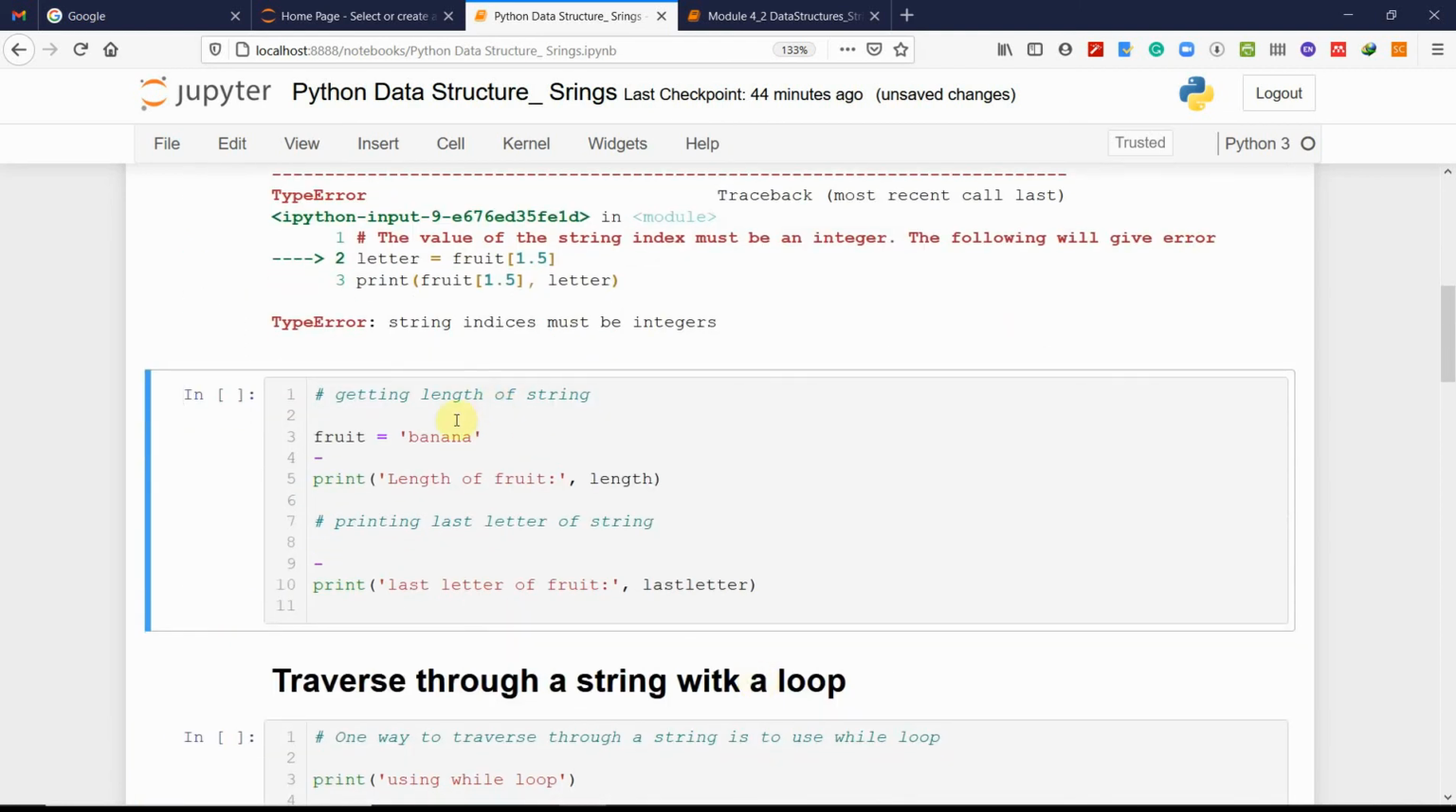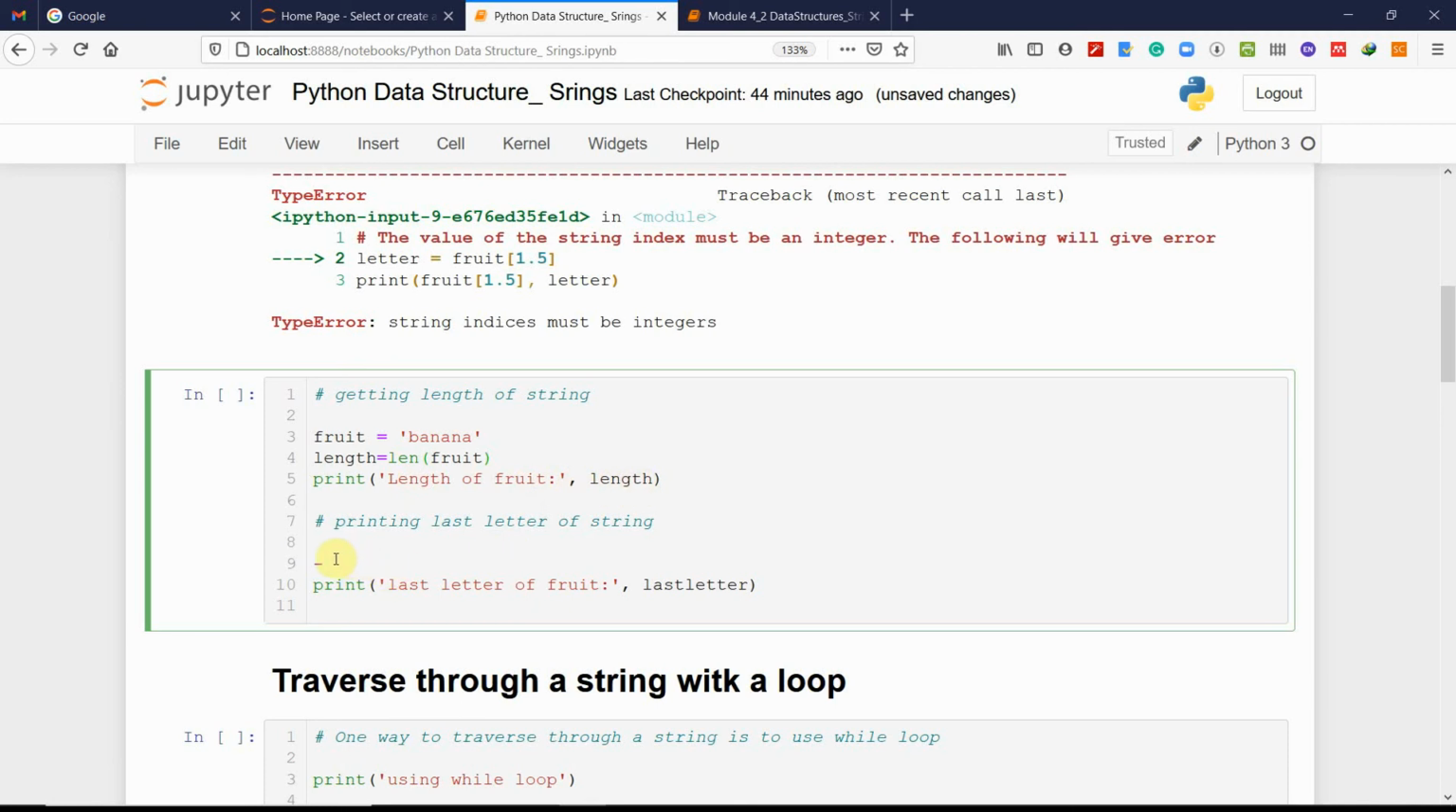Similarly, if we are interested in the length of a string, the length function gives you the length. For example, if length of fruit is equal to length, it will give you 6. So here we print the length of this.